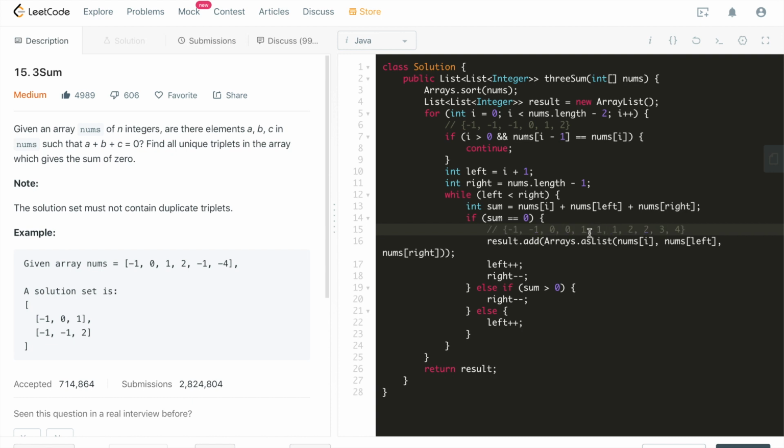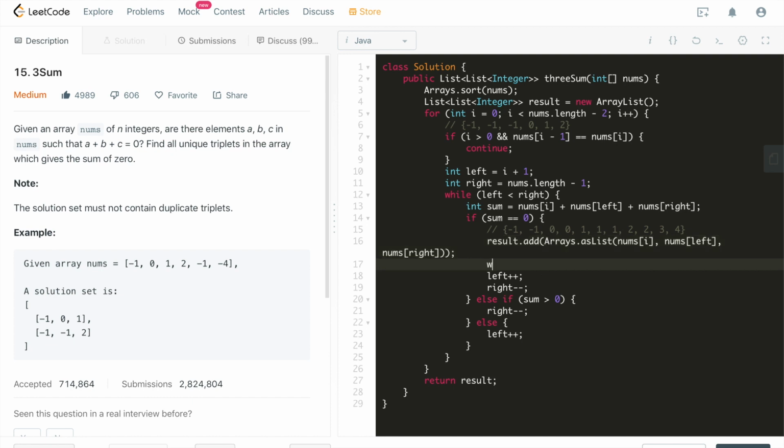In this case, all of these ones, okay, let's even include more 2s. It's totally possible that nums[left] becomes this at this point. And then if we just do left++, it's going to give us a lot of duplicates, which we don't want. That means our solution set is going to end up with a lot of duplicate triplets, which is not going to be accepted by the OJ, and it's going to render us a wrong answer.